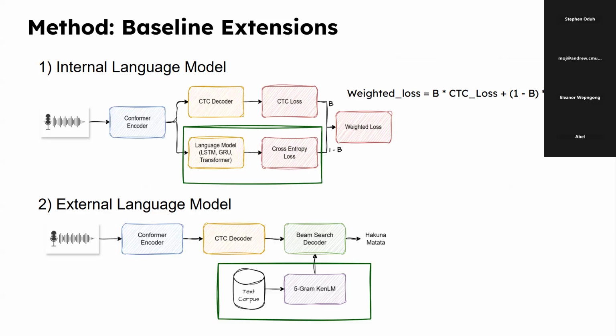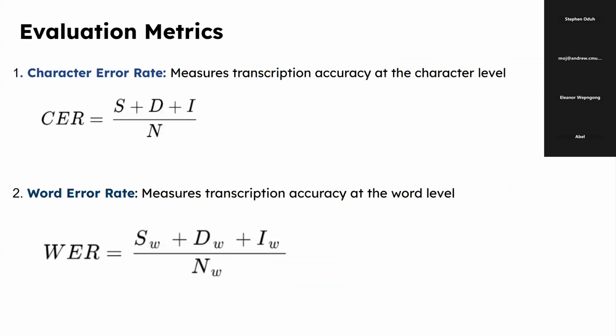For the second approach, we trained a 5-gram language model and used it during inference to rescore the candidate predictions by the CTC decoder. Finally, we evaluated the performance of the model with these extensions using word error rate and character error rate.